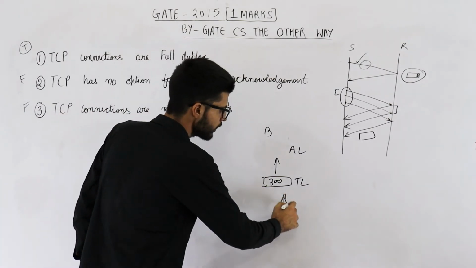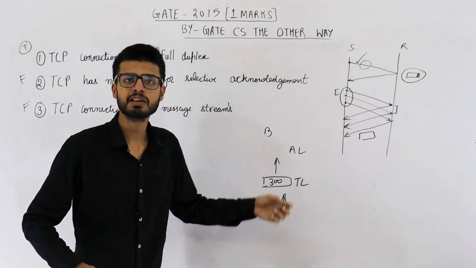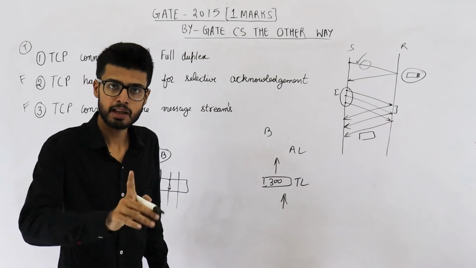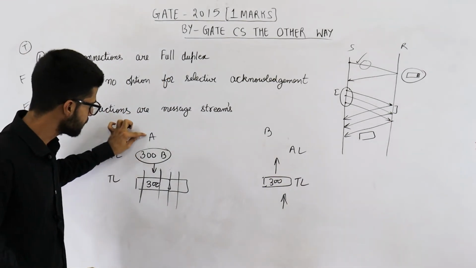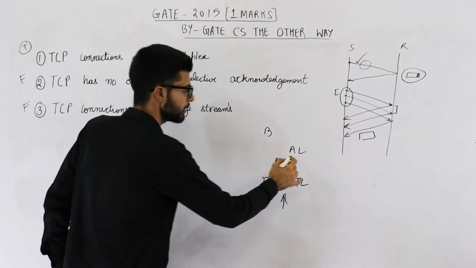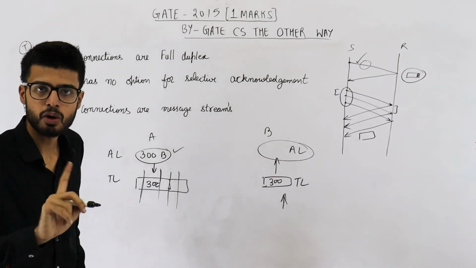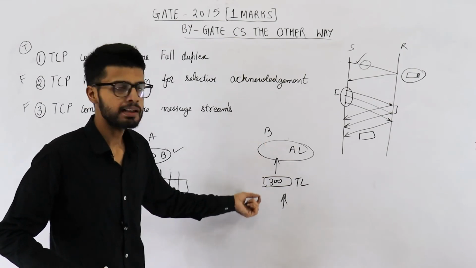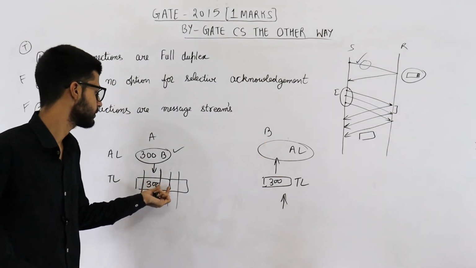Network layer will give all those segments one by one. TCP will also return those segments to application layer one by one, but they will be in order. So what is happening? Application layer has given one message of 300 bytes. But at this side, because TCP is a byte stream, TCP is not a message stream, that message will be received in parts. One part, then next part, then so on.